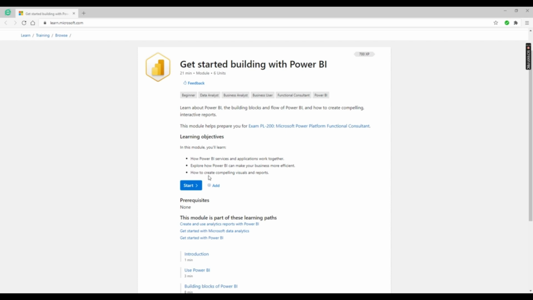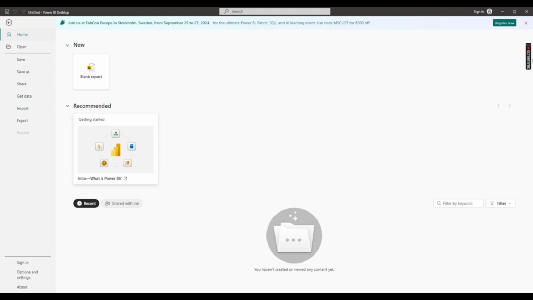As I already told you, to create, compile and visualize a report, of course, for that reason, we need to use Power BI desktop. By using Power BI desktop, we can easily visualize and create a great report. Got it? Now let's go to the Power BI desktop.